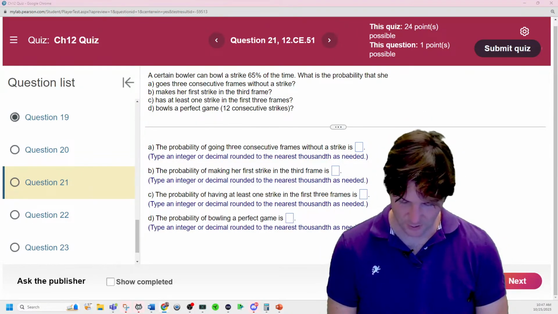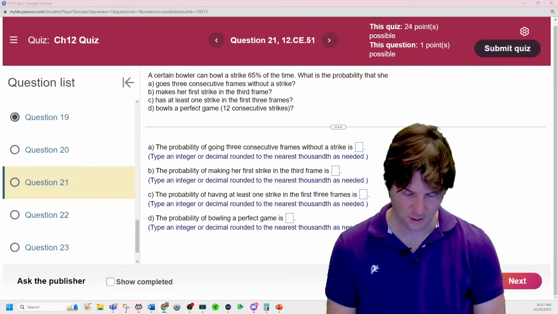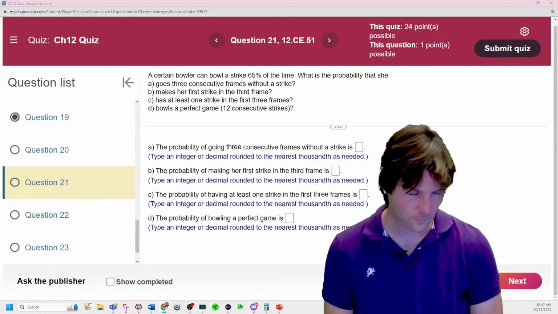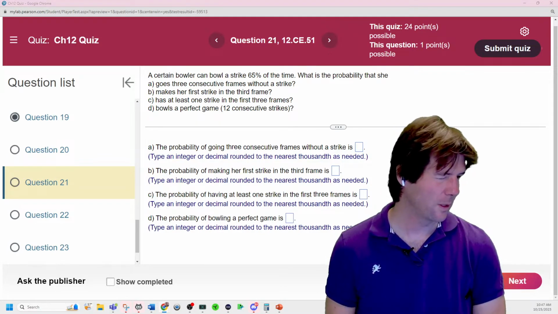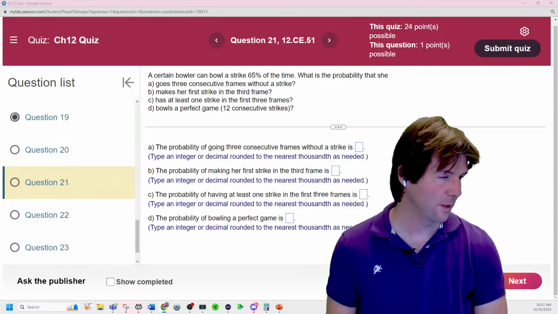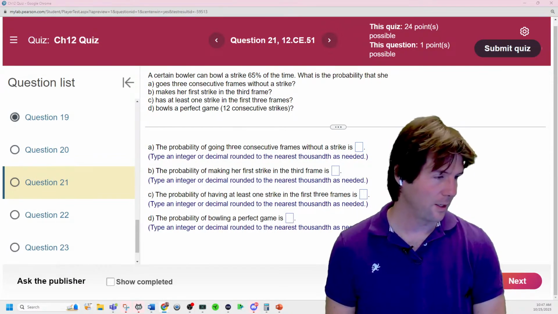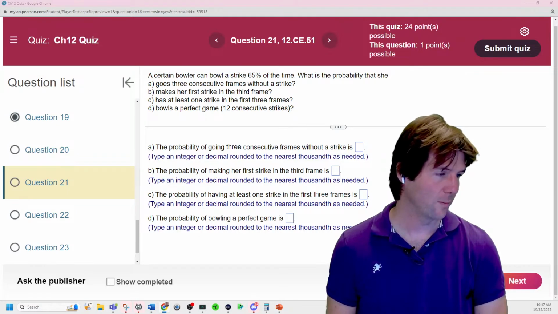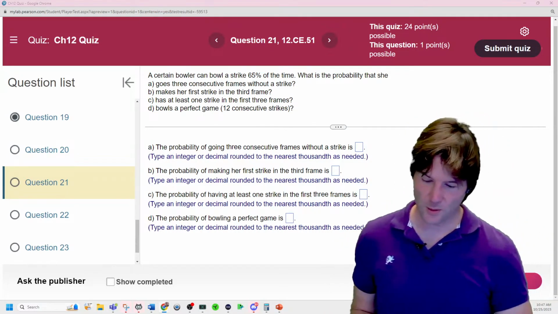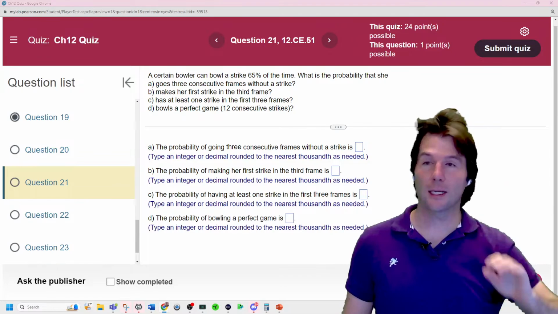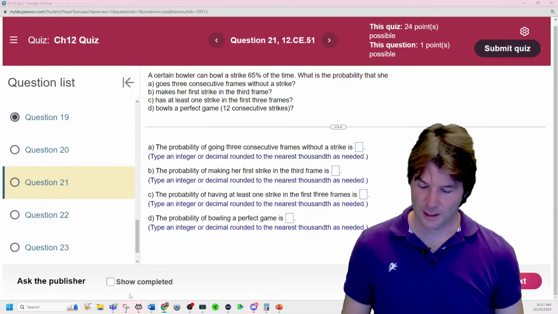Bowling. A certain bowler. Okay. So with this one right here, we need to first look at the probabilities and write down something.